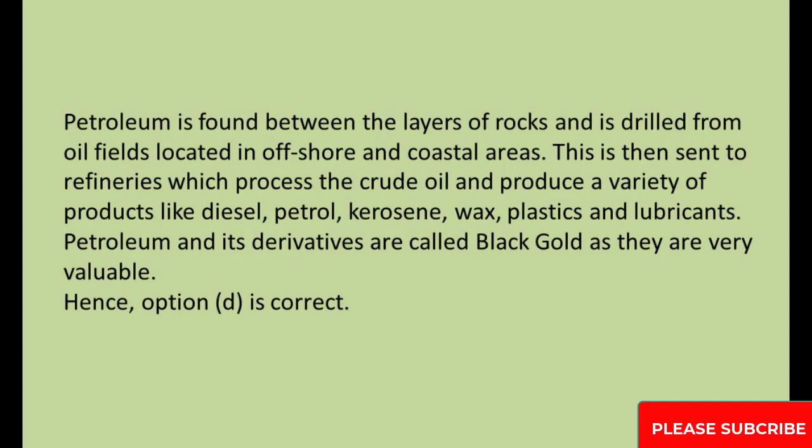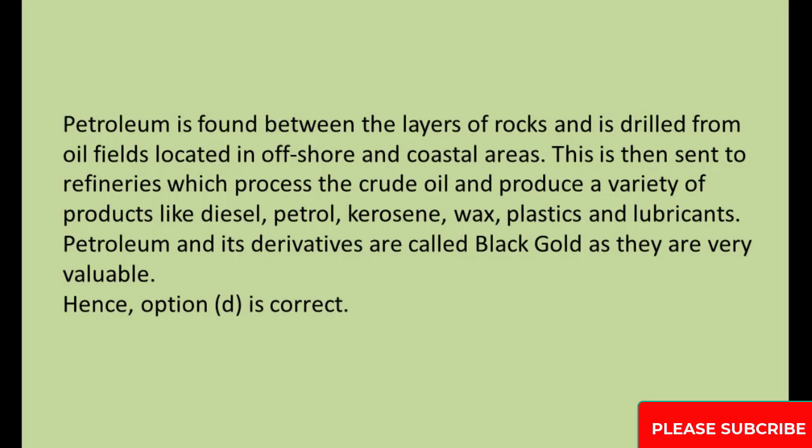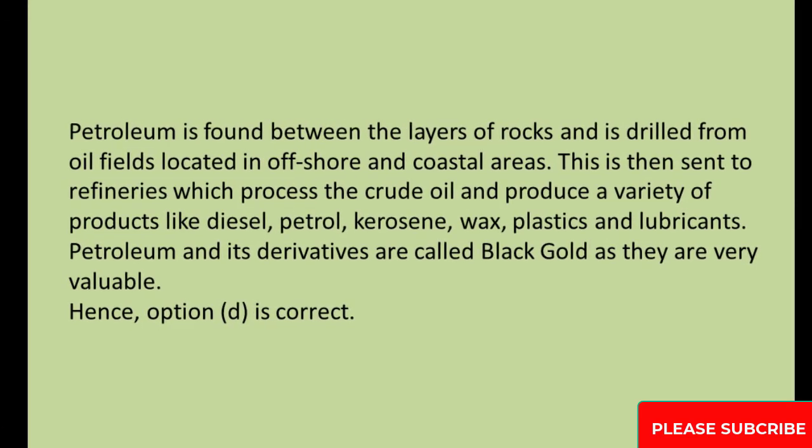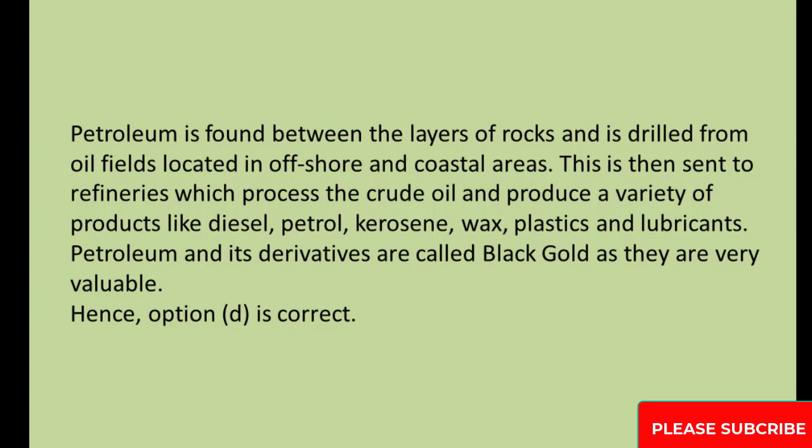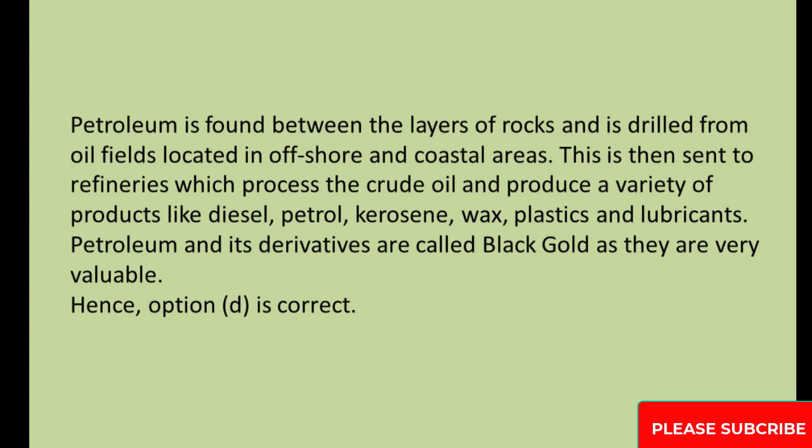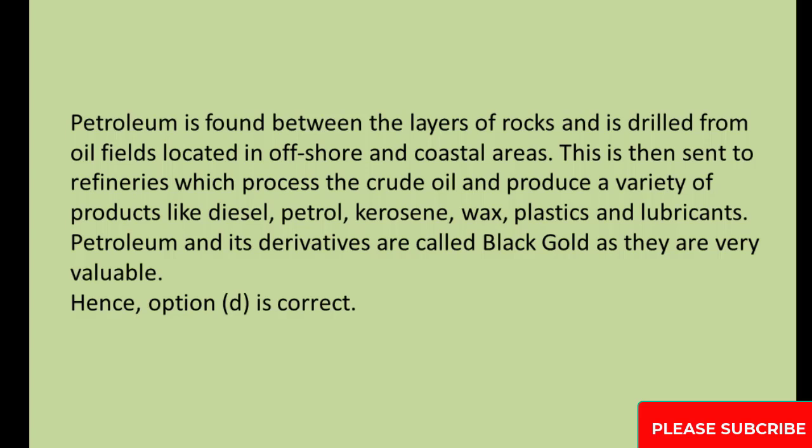Petroleum is found between the layers of rocks and is drilled from oil fields located in offshore and coastal areas. This is then sent to refineries which process the crude oil and produce a variety of products like diesel, petrol, kerosene, wax, plastics, and lubricants. Petroleum and its derivatives are called black gold as they are very valuable. Hence, option D is correct.